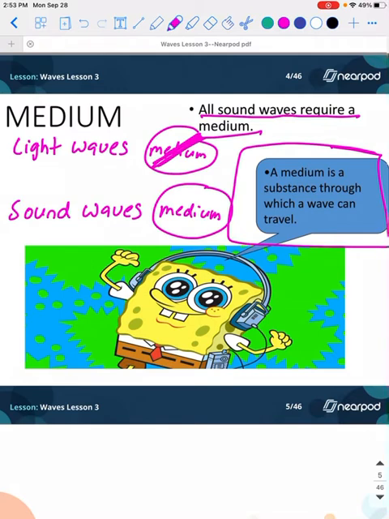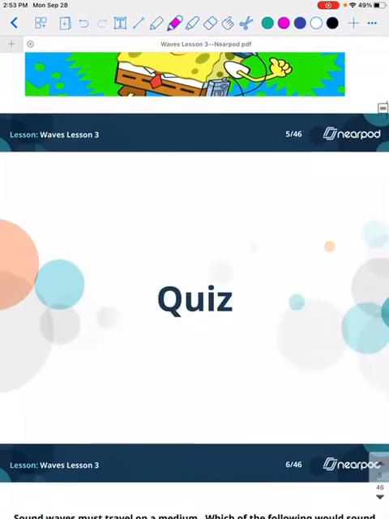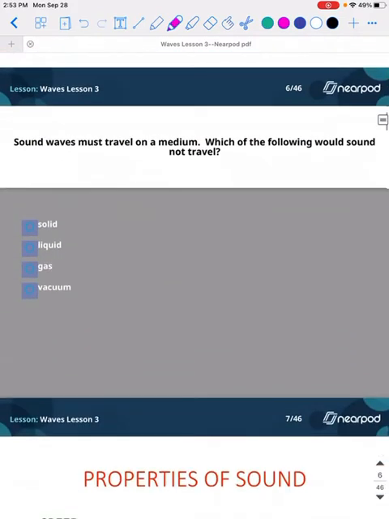Okay? So remember that, and remember how they're going to end up interacting with each other, because one needs a medium and one doesn't need a medium. That's going to be one of our main points between a light wave and a sound wave. So, sound waves must travel through a medium.